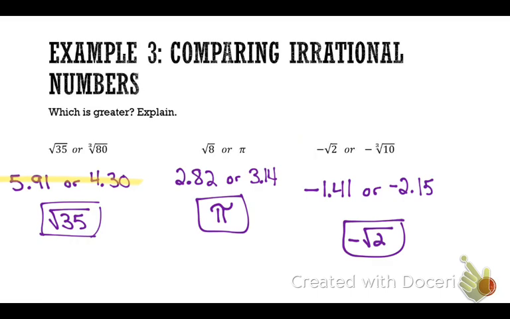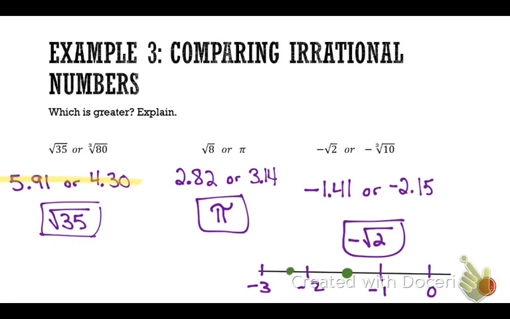All right, so let me draw this real quick for you on a number line just to show you. So here's my number line. Here's 0 up here. Here's negative 1, negative 2, and negative 3. So negative 1.41 is somewhere here. Would you guys agree? It's about halfway between negative 1 and negative 2.